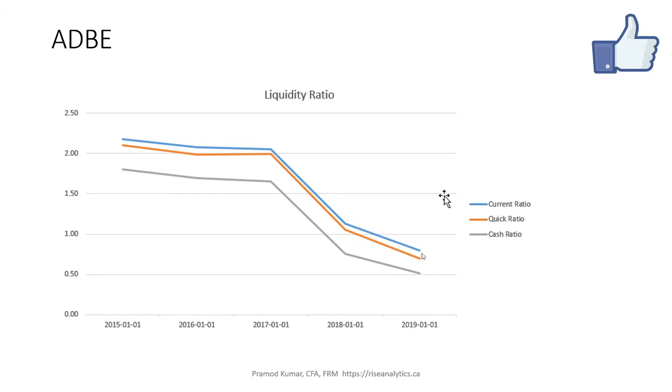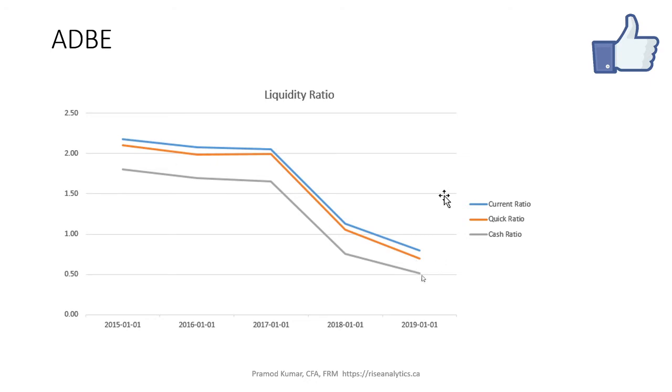Next is the liquidity ratio. Honestly, I'm not very happy with it, because it's shy of even touching one. Even on the current ratio, quick ratio or cash ratio, it was much better in 2015. Actually it was way over in 2015, almost 200% of current liquidity.